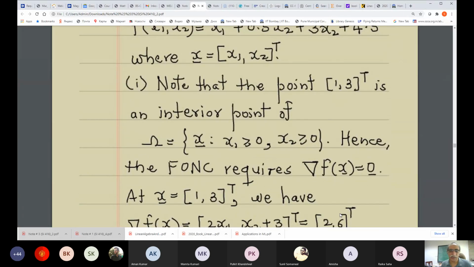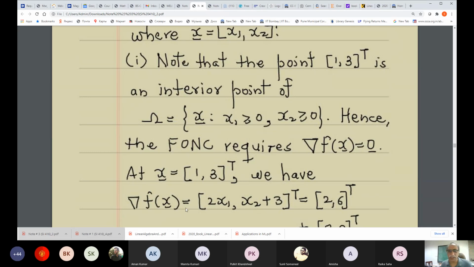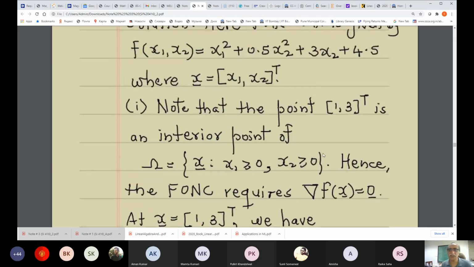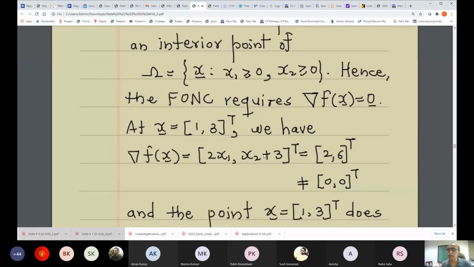At x equal to (1, 3), it is easy to see that the first derivative with respect to x1 is 2x1, and the first derivative with respect to x2 is x2 plus 3, which is what I have written here.